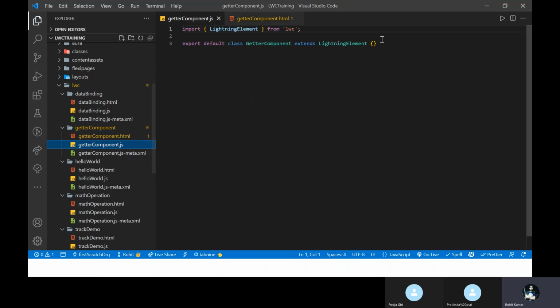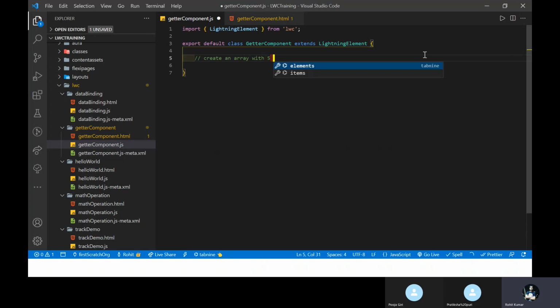This is the JS file. Under this JS file, let me create one array with five users in a user list.